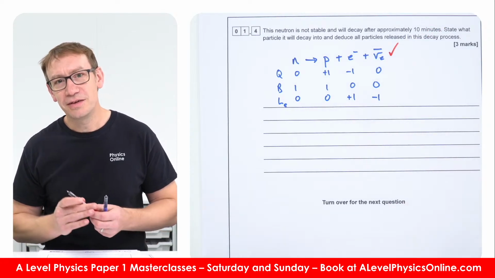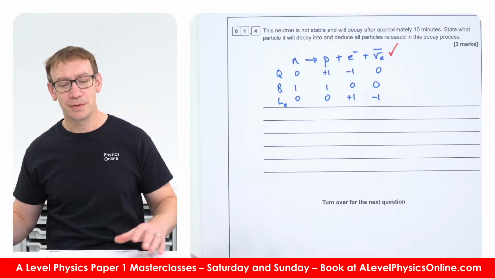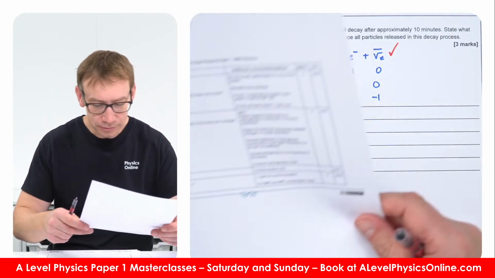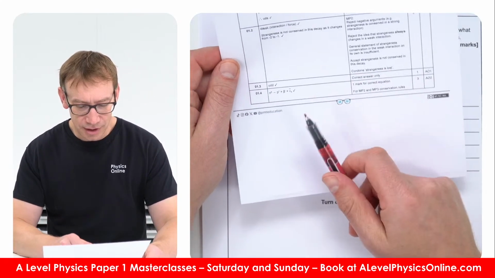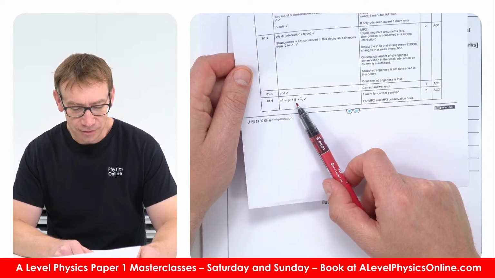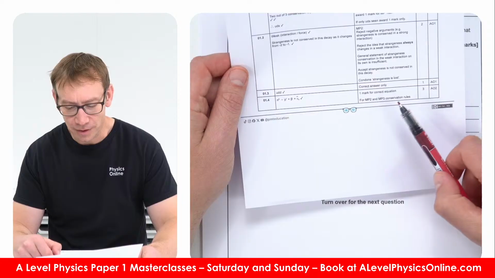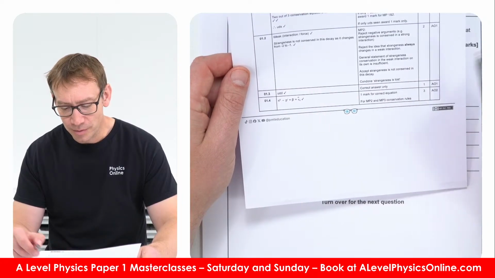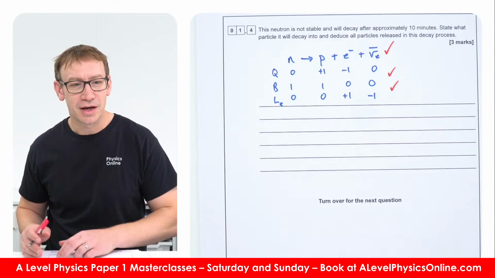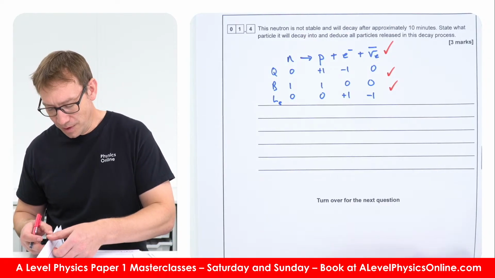Now again, this isn't maybe the same as a real exam question. What's the mark scheme say for this one? It says a neutron to a proton, beta minus, an electron and an anti-electron neutrino, 1 mark for the correct equation, and 2 more marks for conservation rules. I guess I'll just give myself a couple of marks there. So that one is just something that you have to remember.